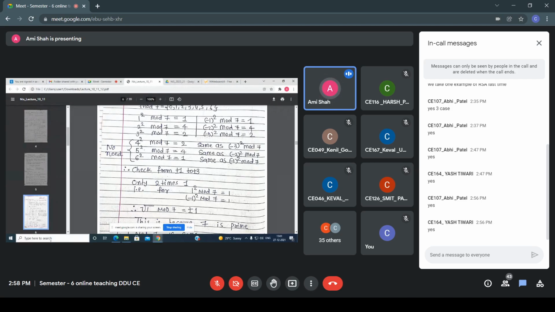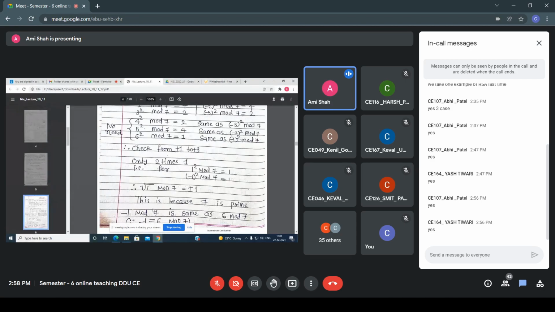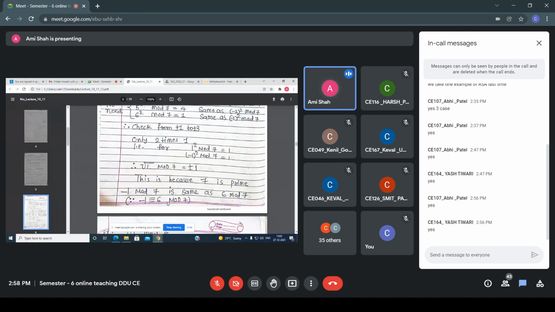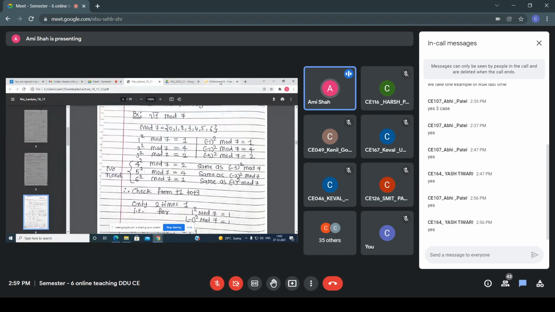Now listen everyone, from that you have to check whether you are getting 1 or not. So in this particular place I am getting 1, right? So now here the only square roots are plus or minus 1, because 7 is a prime, and minus 1 mod 7 is the same as 6 mod 7, so you don't have to consider this 6. All of you clear, everyone, what I'm trying to say? Is it clear to you all?